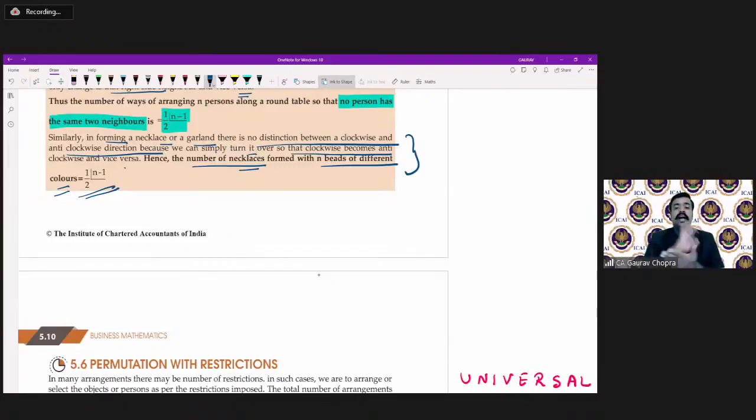If we turn the garland, it is again the same, and again when we turn, it is again the same, because clockwise goes into anti-clockwise and anti-clockwise comes into the clockwise direction, but the overall thing will remain the same.